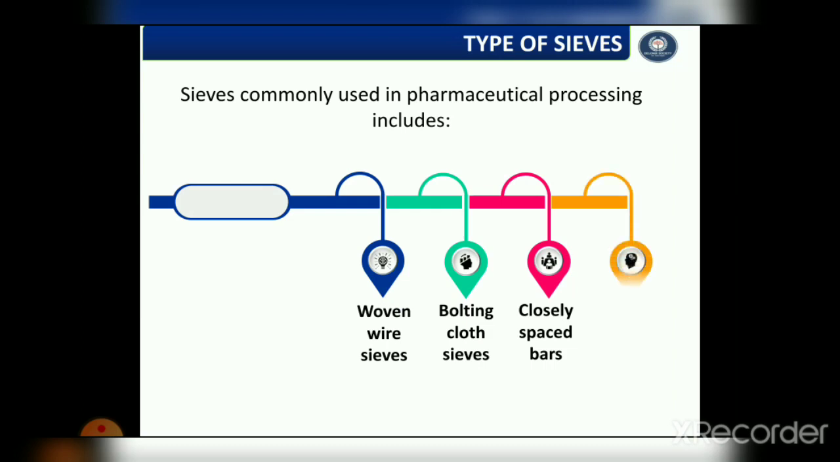And the last type is the punched plates. In these punched plates, a plate with a large number of holes and a small amount of residual metal will have a large capacity but will wear rapidly, and vice versa.